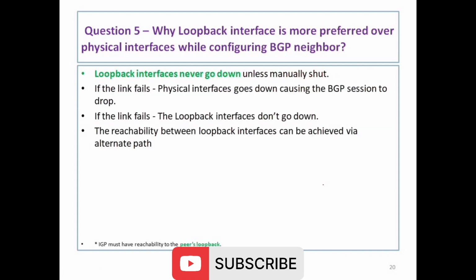Question number 5 says: why is loopback interface more preferred over physical interfaces while configuring a BGP neighbor? Whenever we are configuring BGP neighborship, we always prefer to use the loopback interface and not the physical interface. So what is the reason behind this? This is a bit of a tricky question for an interview, and the answer is also a bit interesting.